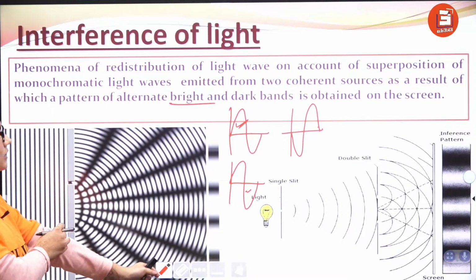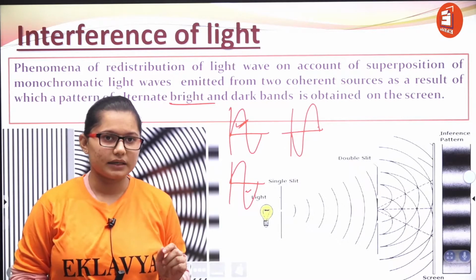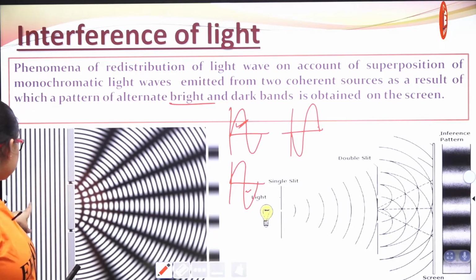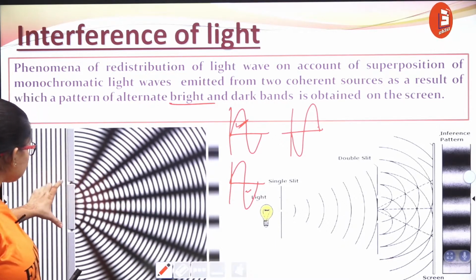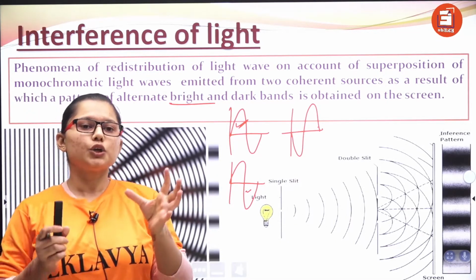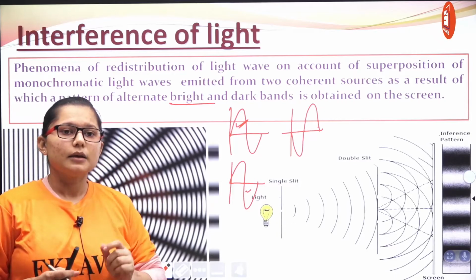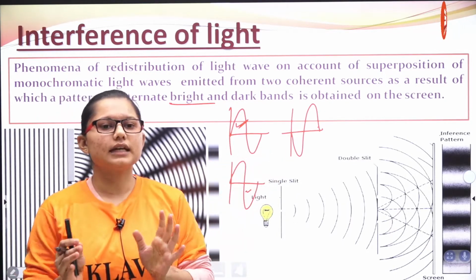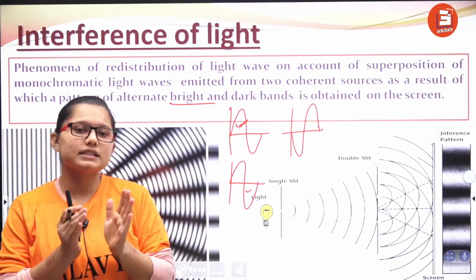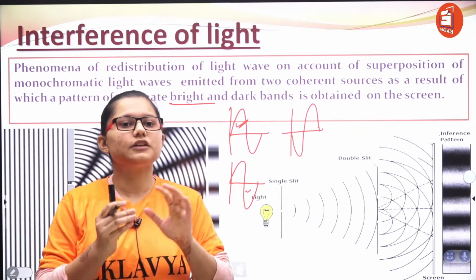See, this is the figure to explain interference. Actually, we deal with Young's double slit experiment. That is the basic experiment to understand the interference of light. So see, here is some source of light, and here there are two coherent sources. Instead of using two different sources, we have taken here two slits only. Why? Because if suppose you have taken two bulbs, you might say that ma'am, they are of the same frequency, whatever the ratings are, they are the same, but there is always some manufacturing defect, so you won't get the same frequency, the same phase.